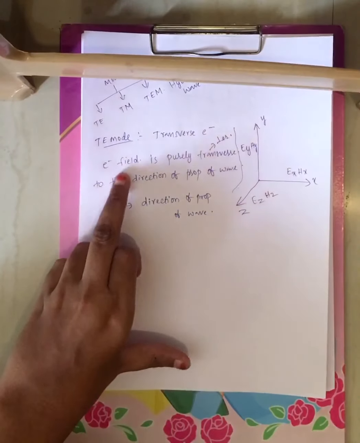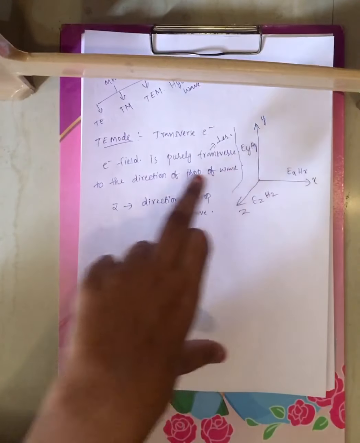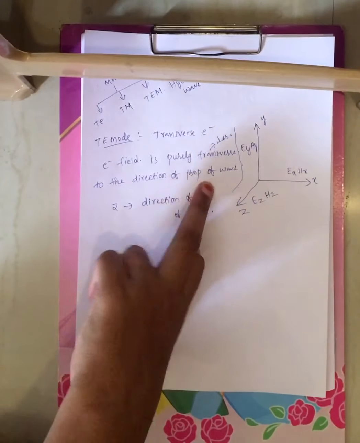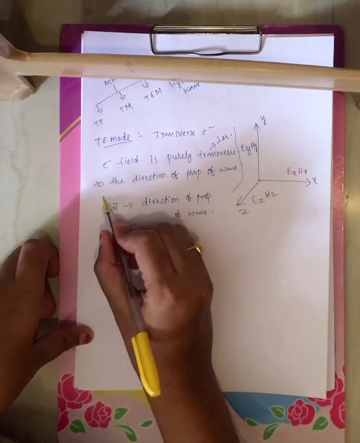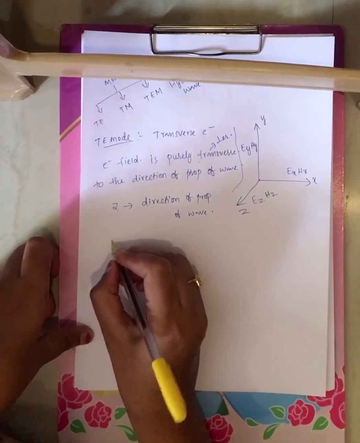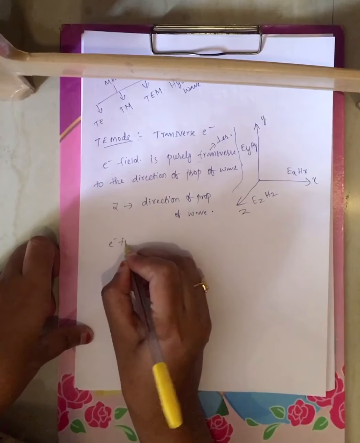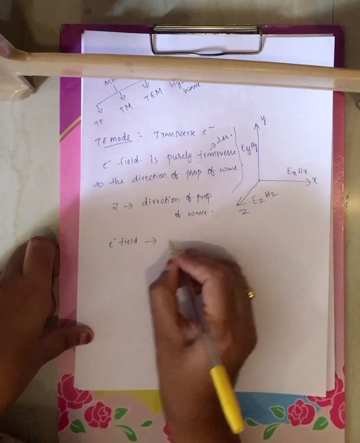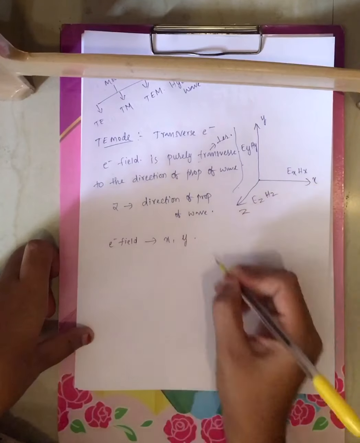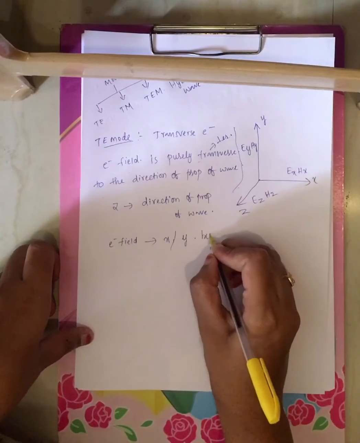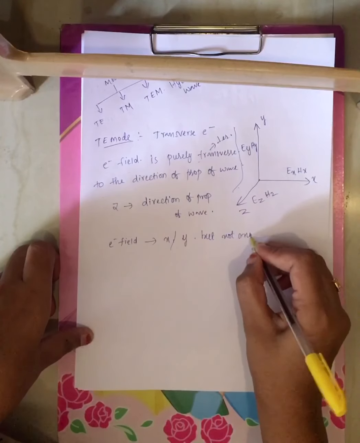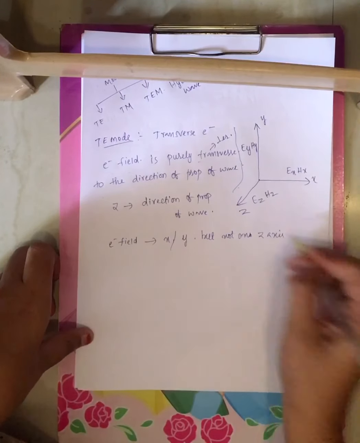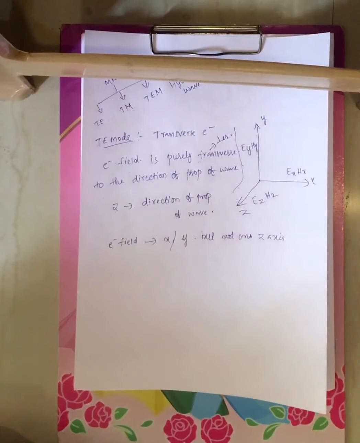Electric field is purely perpendicular to the direction of propagation of wave. That means electric field either may be present on x-axis or on y-axis, but not on z-axis. This is what is meant by that definition.